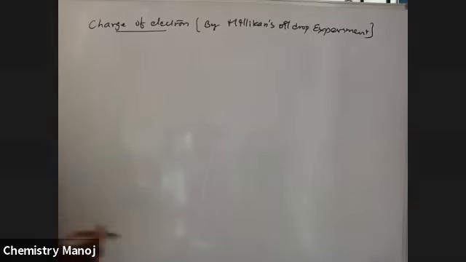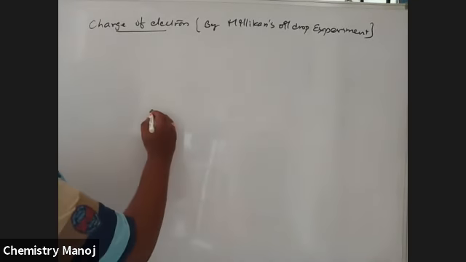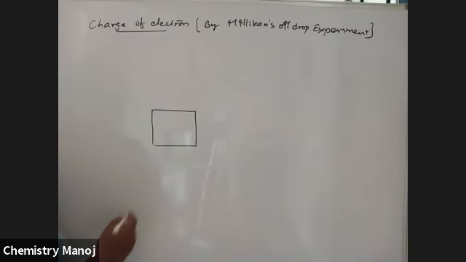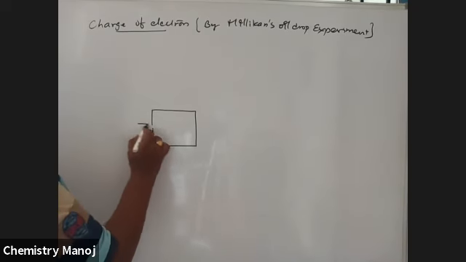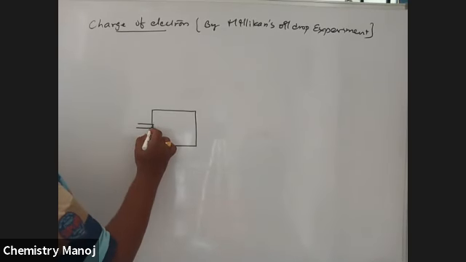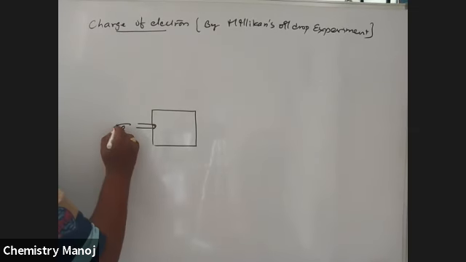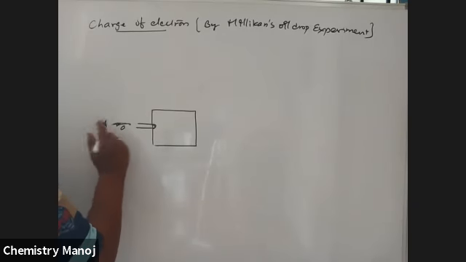It is by Millikan's oil drop experiment. By using this experiment, Millikan calculated the charge on the particle, that is, the charge on the electron. See here, there is a chamber. This provides a microscope or telescope having a microscopic arrangement. Here we are going to visualize.